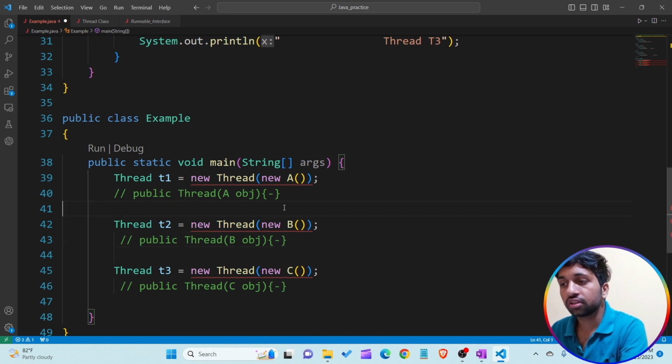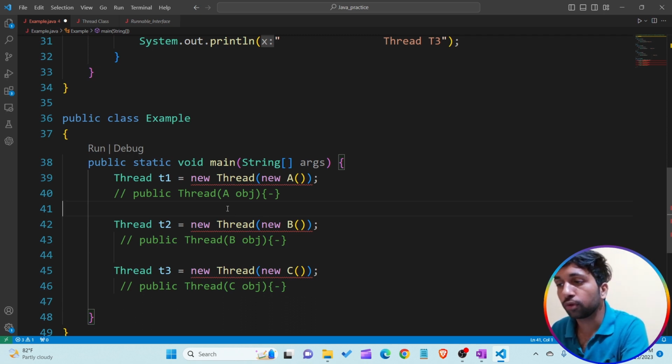So the question is, sir, if the Thread class does not contain any constructor that is able to take the object of a user defined class, then how are we able to attach our class A, or a line of code, to the threads T1, T2, and T3?